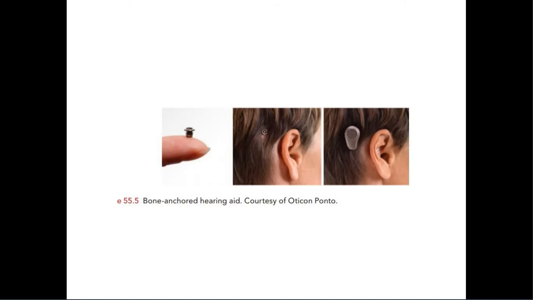This bone anchored hearing aid has three parts. One is the titanium fixture, another is the abutment, and the third is the audio processor, the sound processor. So this is the titanium fixture, this is the abutment, and this is the sound processor.